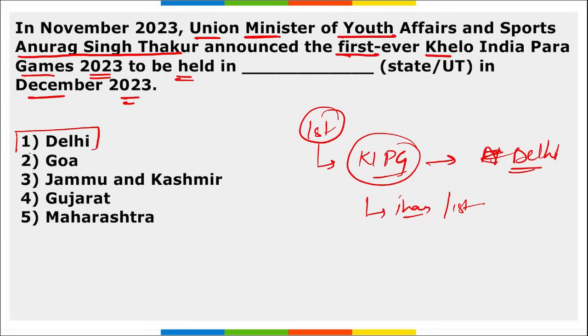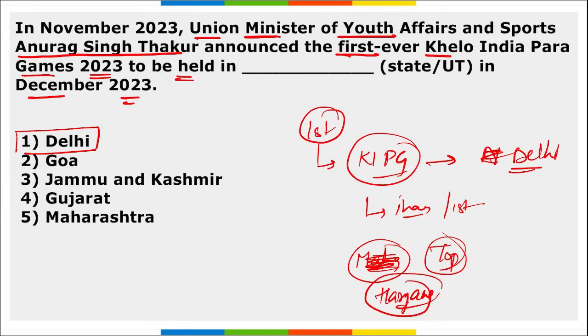Here, remember which state has secured the highest medals? It is Maharashtra that secured the highest medals in the medal tally. No, correct this here. It is not Maharashtra, it is actually Haryana. Right? Haryana secured a total of 105 medals and they secured the top position in the first ever Khelo India Para Games that were held in New Delhi.